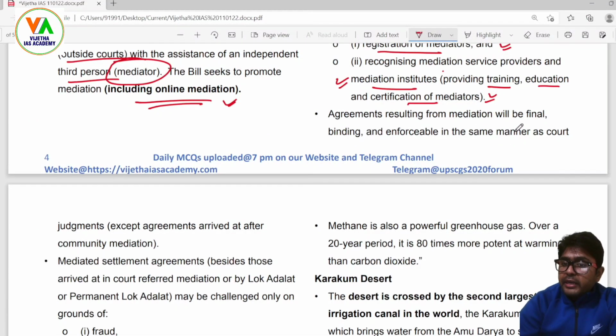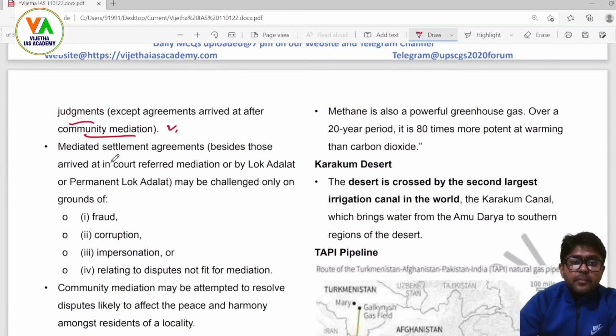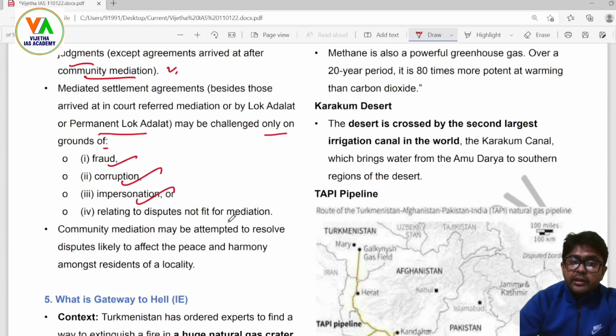Agreements resulting from mediation will be final, binding and enforceable in the same manner as court judgments, except agreements arrived at after community mediation. Mediated settlement agreements, besides those arrived at in court-referred mediation or by Lok Adalat or permanent Lok Adalat, may be challenged only on the grounds of fraud, corruption, impersonation, or relating to disputes not fit for mediation. So it is all talking about forceful or fabricated mediations.